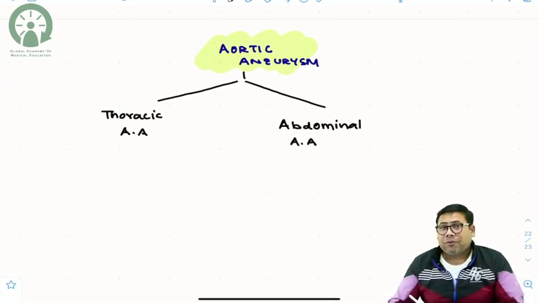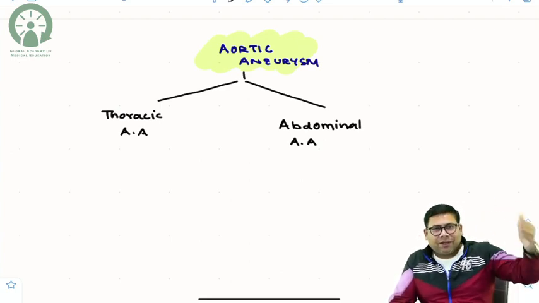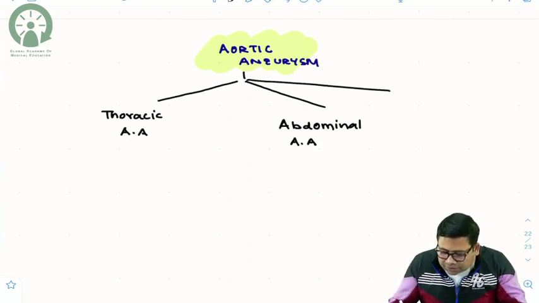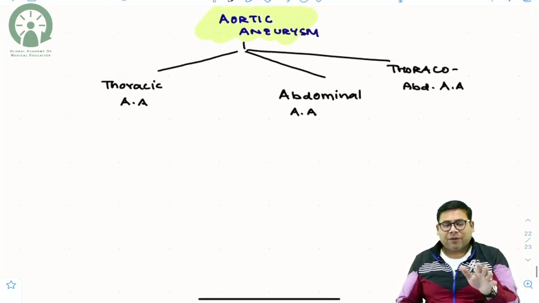Then one more important category of aneurysm starts at the level of the thoracic aorta and goes up to the abdominal aorta. That is what is known as the thoraco-abdominal aneurysm. So we have thoraco-abdominal aneurysm, abdominal aortic aneurysm and thoracic aortic aneurysm.